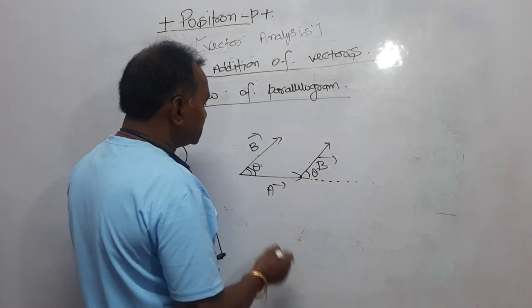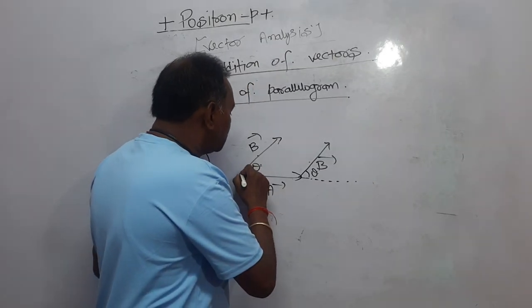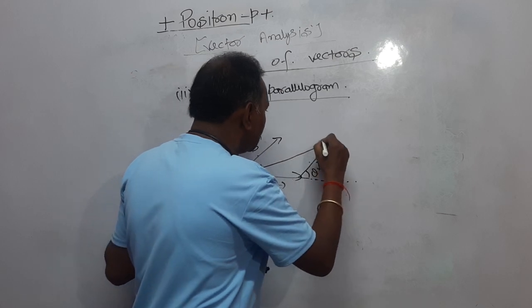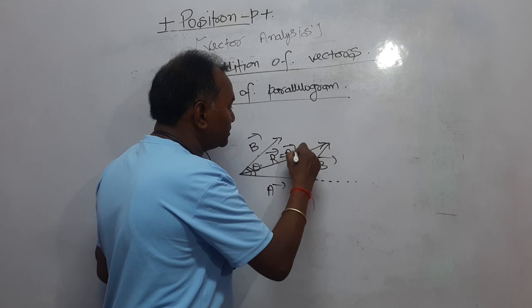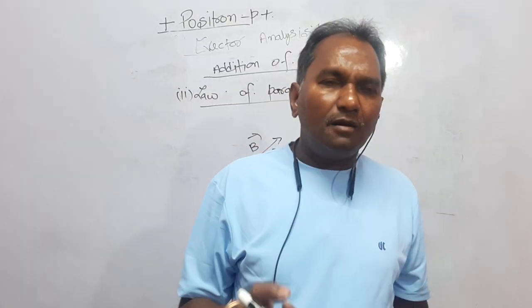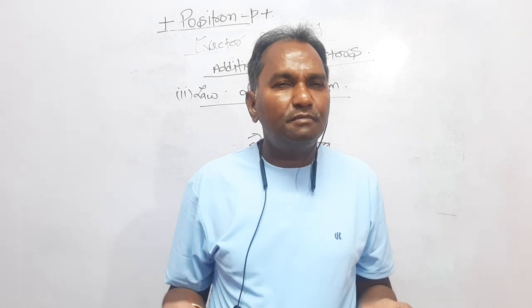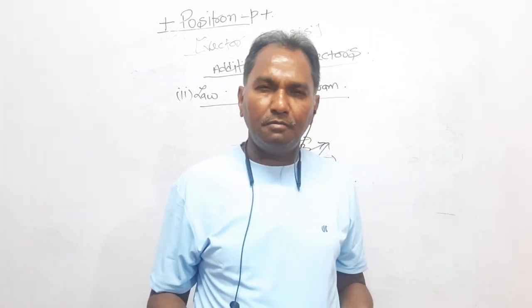Now, dear student, again the same thing I am going to do. I am drawing a line to join the initial and final point in this way. This is the resultant. R is equal to vector A plus vector B. What I have said is that the addition of vectors can be done in many ways, like the law of triangle, law of parallelogram, law of polygon.